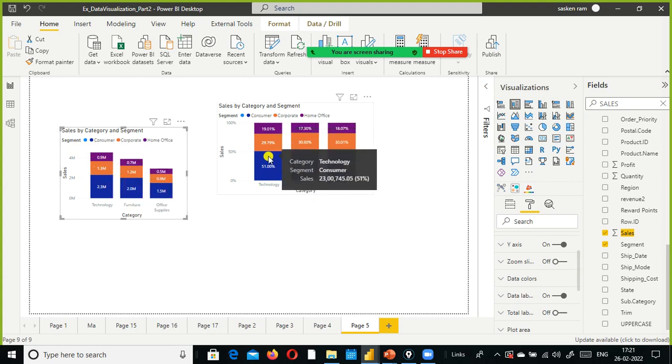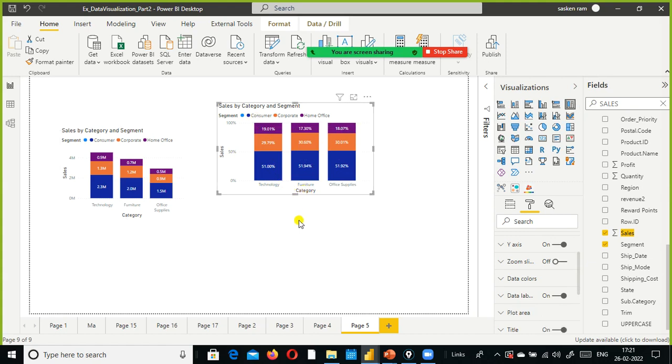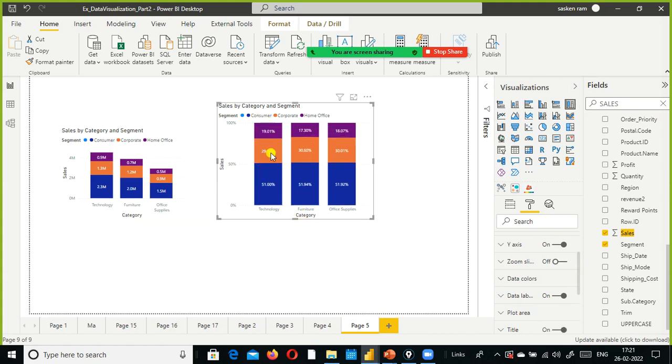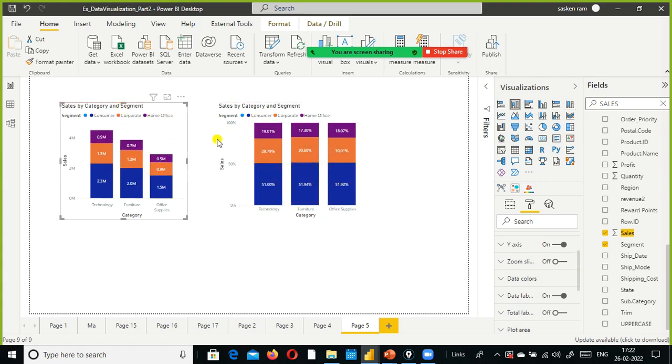Whereas instead of showing the value, the 100% stacked shows the percentage for each segment. If you add all these, it should sum up to 100%. You need to remember this. So that is the difference between the 100% stacked and a stacked chart. With the stacked chart, we can understand the part to whole relationship.